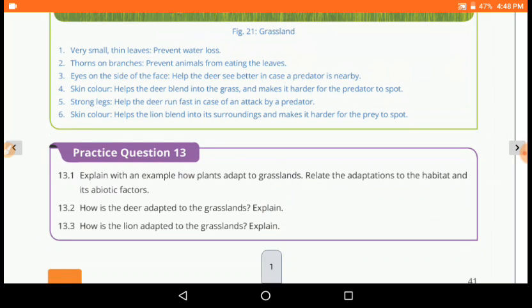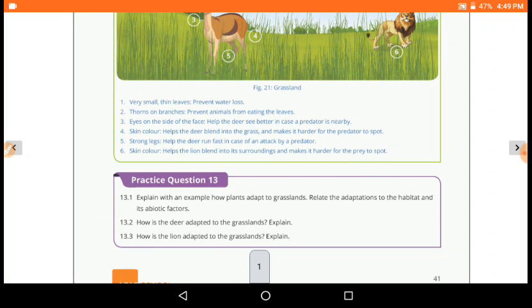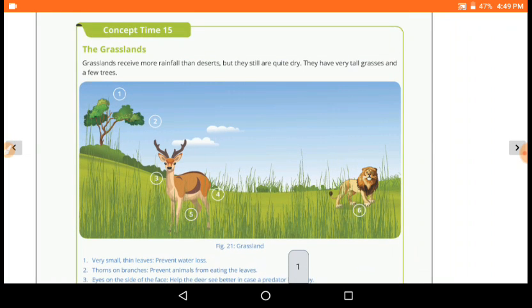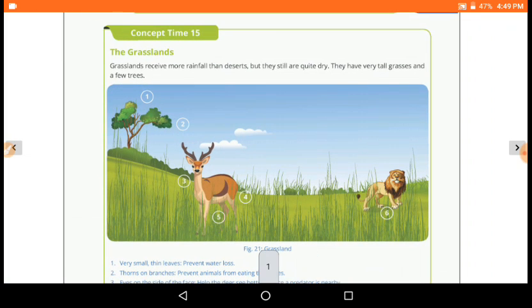Then after that we are solving some more questions in practice question number 13. Whichever questions are solved in this video, you have to write in your fair book with proper handwriting, click photos of all the questions that we discuss here, and submit as homework. It is compulsory for all of you.